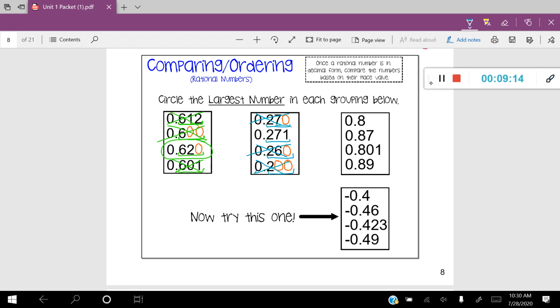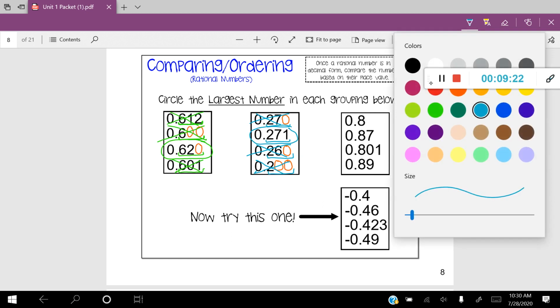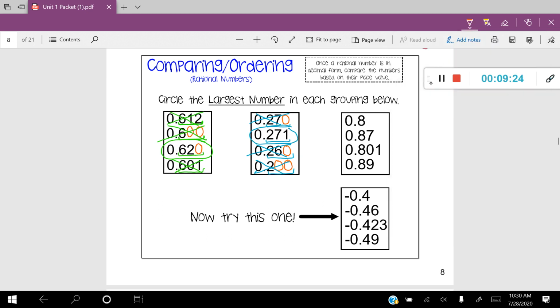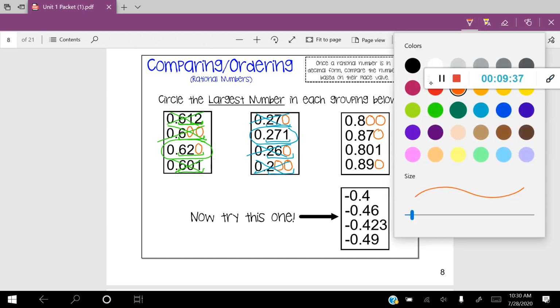So our largest number here is 0.271 or 271 thousandths. All right, let's try another one. Let's go ahead and put in our placeholders. I'm going to put in 1, 2. I'm going to put in 1 in the second one, and then I'll put in 1 in the third or in the fourth one. Now let's go ahead and compare them.